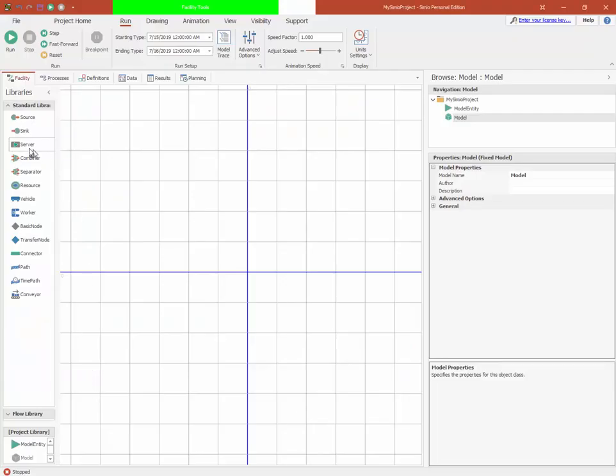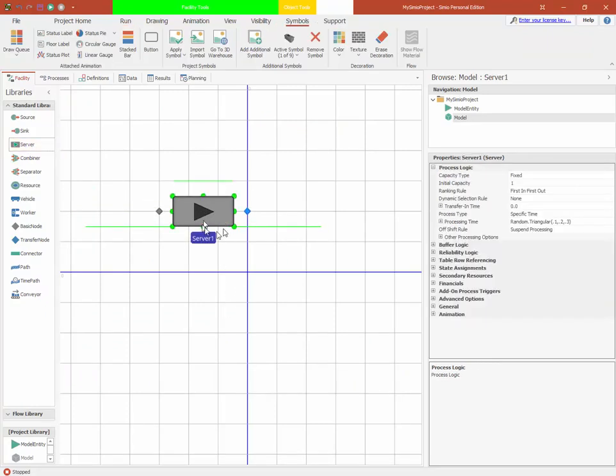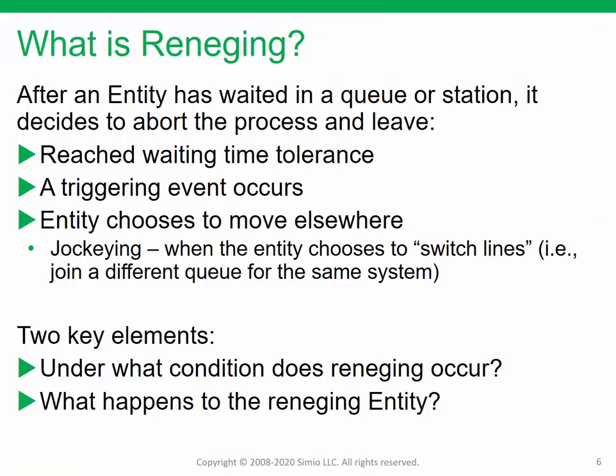In Simio, if we pull out a server element, the balking and reneging both are set by the buffer logic properties. And we will go over those in a little bit more detail after we talk about reneging. So back to PowerPoint. There we go. So what is reneging?